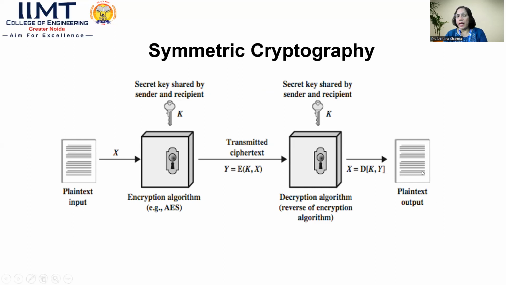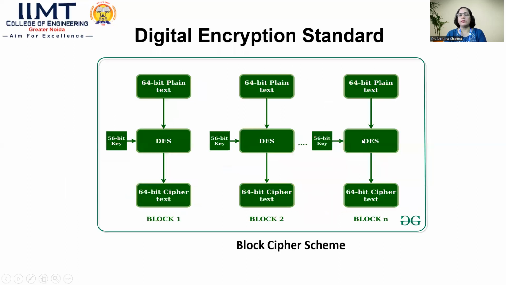At the receiver end, we receive the plain text. But how? At the receiver end, it decrypts the ciphertext by applying the same algorithm, but in reverse order, the reverse of the encryption algorithm. Here we are using the same bit combination, the same key, for the decipherment. So after the decryption algorithm, we receive X at the receiving end. That is the concept behind symmetric key cryptography, or we can say private key cryptography.